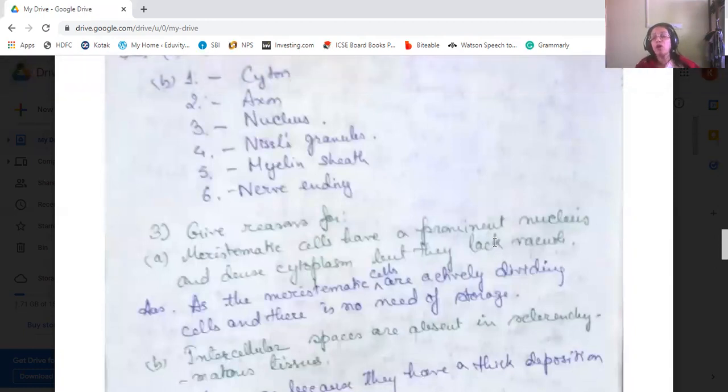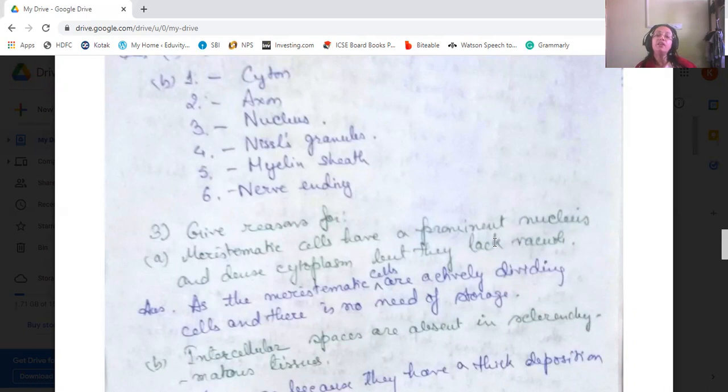Meristematic cells have a prominent nucleus and a dense cytoplasm, but they lack vacuole. As the meristematic cells are actively dividing cells, they have a prominent nucleus, and they are living, and there is no need for storage, so they lack a vacuole. They have a dense cytoplasm and a prominent nucleus.